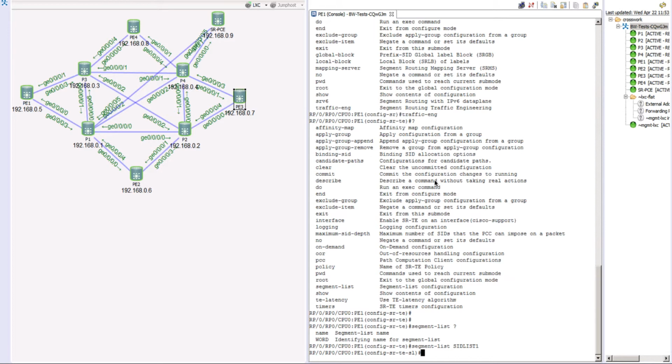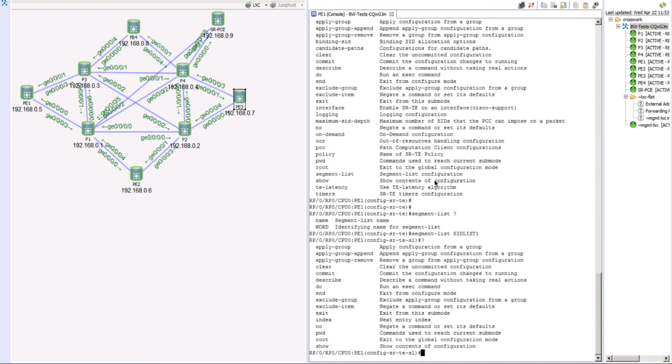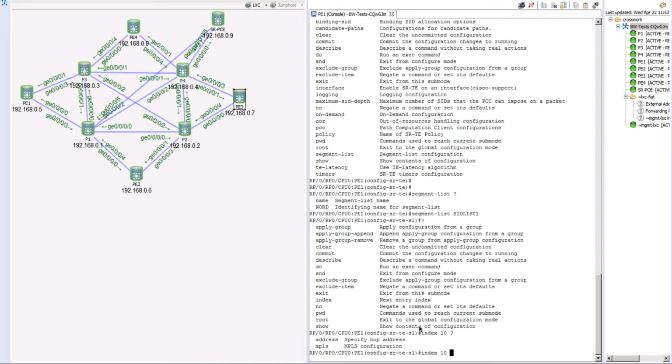So in this SID list, if you take a look at what are the different options, there are a few things, but there is an important command that says index. So index, next entry index simply. So we'll just call it index, and let's give it an index of 10. If you press a question mark here with the index, there are 2 possible things that we can specify. Either we can give an MPLS label, or we can give an address. So let's look at MPLS first to start off.